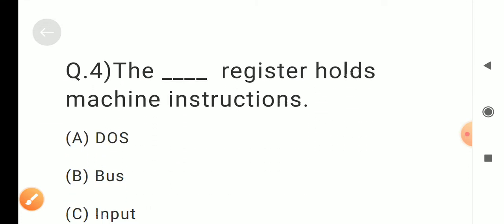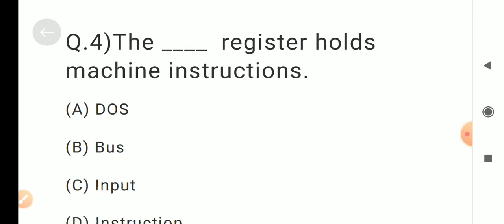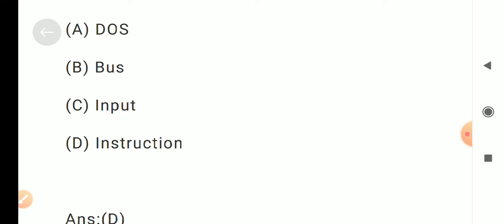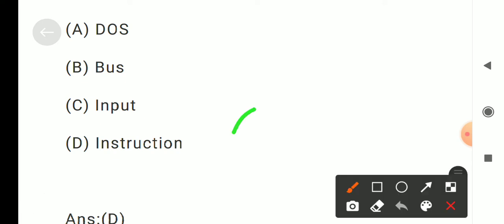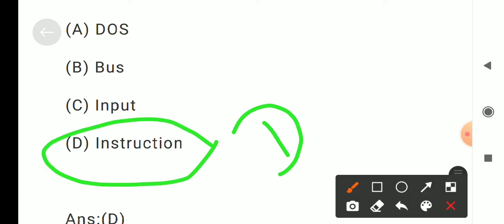Question number 5. The DAS register holds machine instructions. Options are A. DOS, B. BOSS, C. Input, D. Instruction. Answer is D. Instruction.